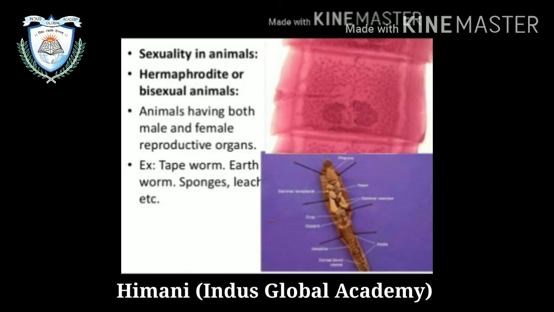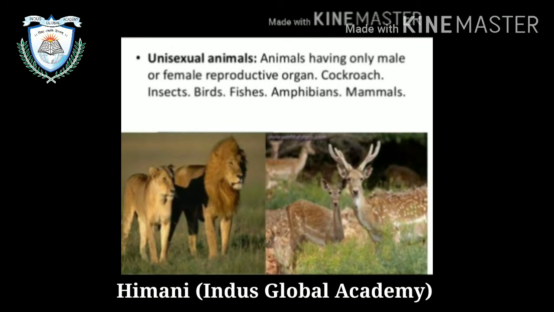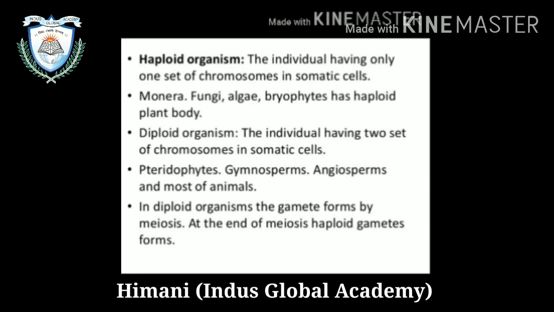Now, sexuality in animals. Hermaphrodite or bisexual animal: animal having both male and female reproductive organs. For example, tapeworm, earthworm, sponge, leech, etc. Now, unisexual animal: animal having only either male or female reproductive organs. Example, cockroach, insects.